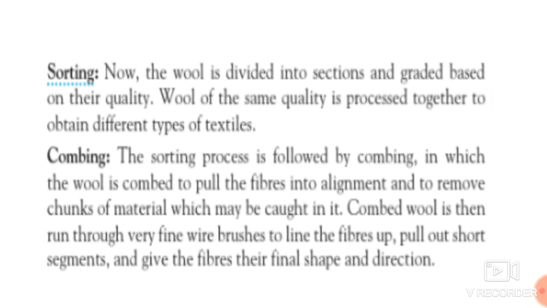So in this combing procedure, the wool which we get from the sheep is combed to make the fibers align, and the chunk material present should also be removed in the combing process. The name itself indicates that the combing of wool is done.